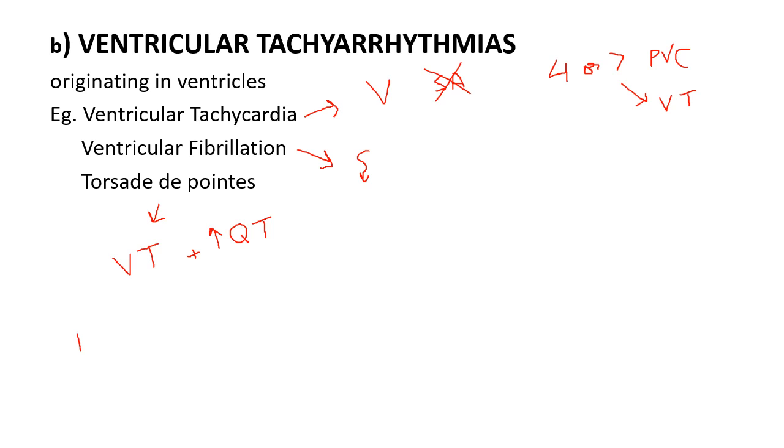Now poly means multiple and morphic means QRS morphology. So there are multiple QRS morphologies in Torsades de Pointes, and QT prolongation means repolarization is prolonged. The meaning of the word Torsades de Pointes is twisting of points. Polymorphic ventricular tachycardia with prolonged QT interval, that is Torsades de Pointes.